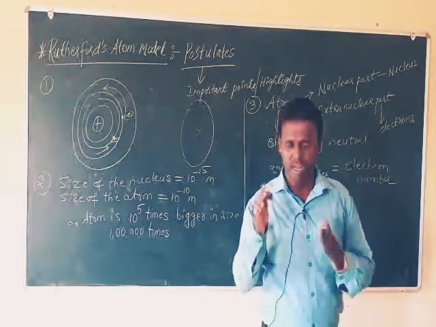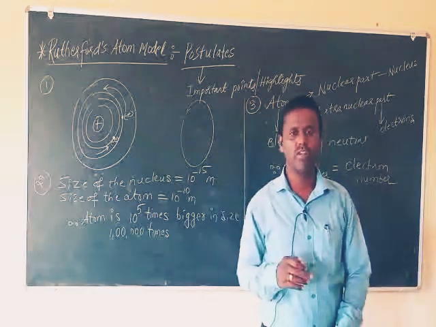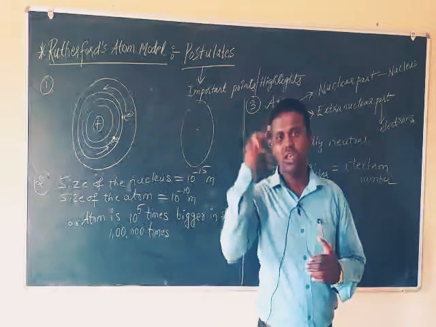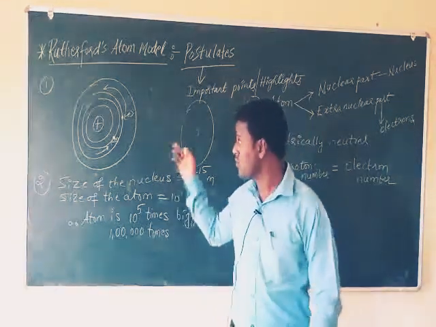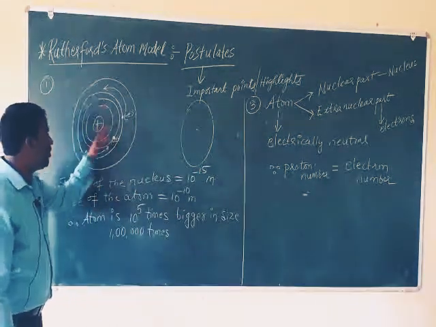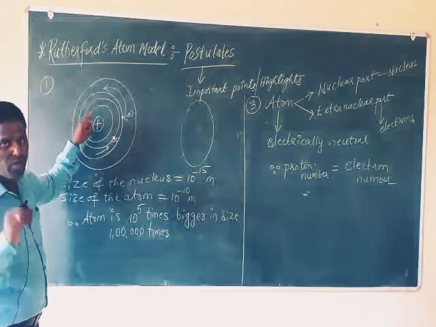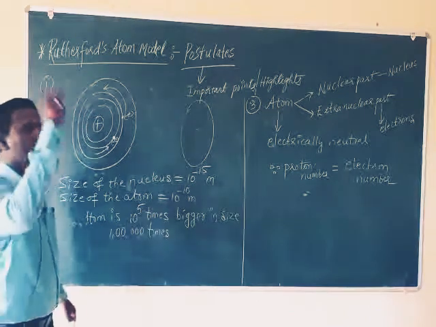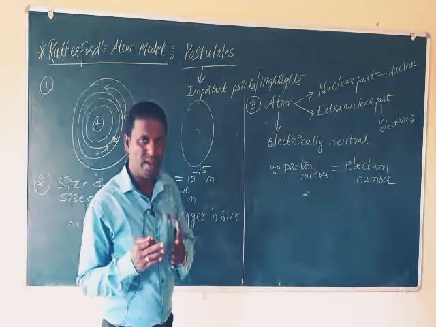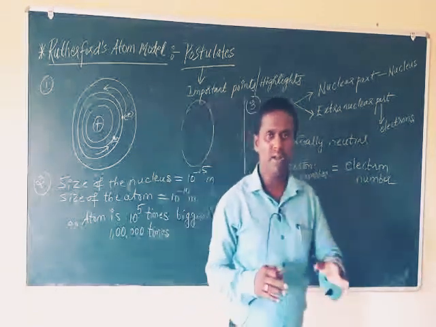Thereby the atom explodes, because the electron is negatively charged and the nucleus is positively charged. So there exists a force of attraction, but still they are revolving around the nucleus. According to this model, if the electron is continuously revolving and emitting radiations, emitting energy, it is going to lose energy. If I am rotating in this circular path and losing my energy, then after losing my complete energy, definitely I will fall into the middle part of the atom.